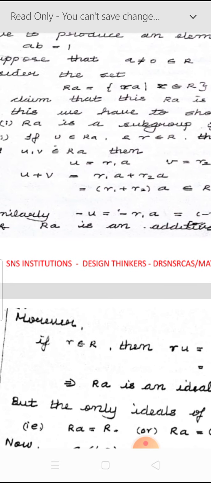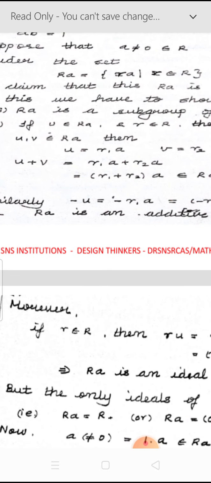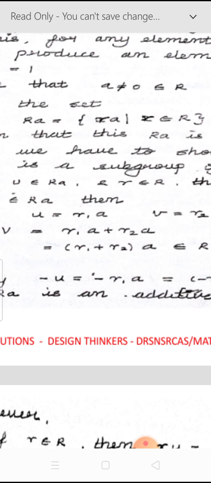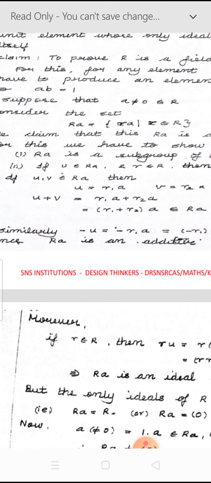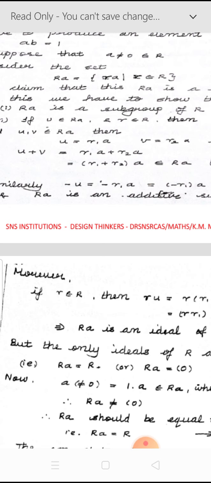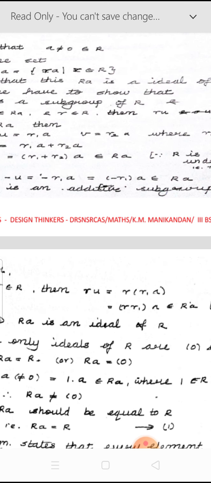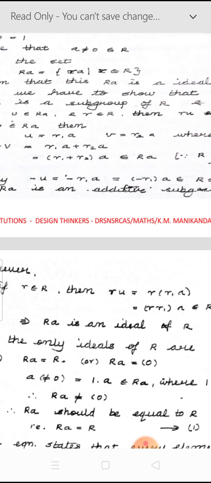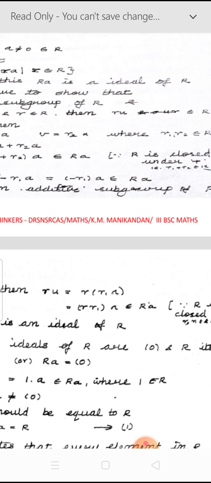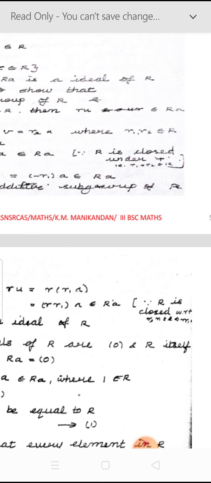So two ideas we are going to prove now. First, we have to show that RA is a subgroup of R. You take two elements U and V belonging to capital RA. Since U belongs to RA, every element in RA must be of the form small r times A. Therefore U must be in the form R1A, where R1 belongs to capital R. And V also belongs to RA, so V = R2A, where R1 and R2 belong to the ring R.